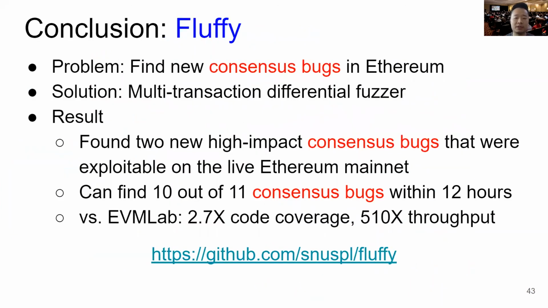So the conclusion is in this slide. Our problem is to find new consensus bugs in Ethereum. Our solution is to propose a new multi-transaction differential fuzzer. The result shows that we found 2 new high-impact consensus bugs that were exploitable on the live Ethereum mainnet. We can find 10 out of 11 consensus bugs within 12 hours. Compared to EVM Lab, we achieved 2.7 times code coverage and 510 times throughput.